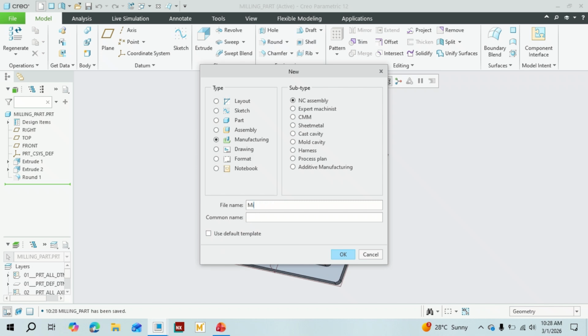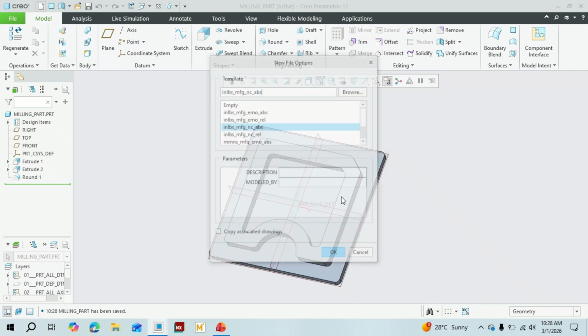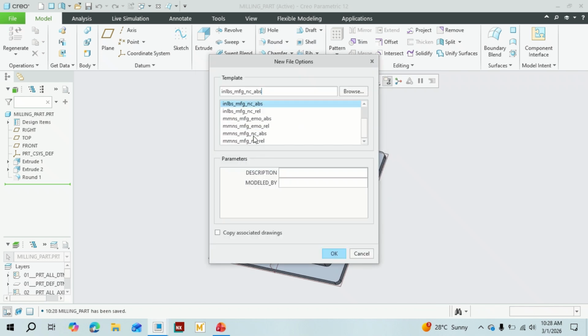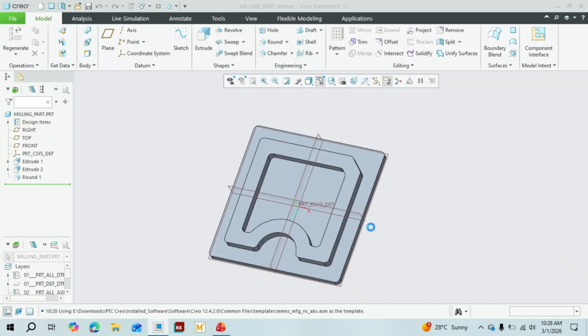Let's create a milling operation using a CNC milling machine. Uncheck use default template and select MMS, manufacturing and numerical control.